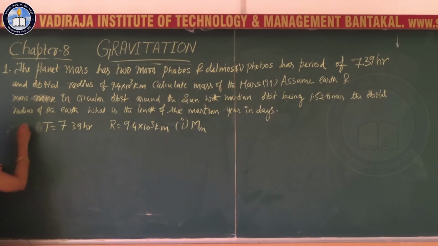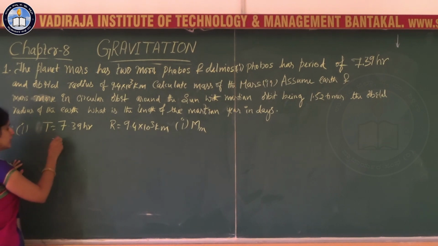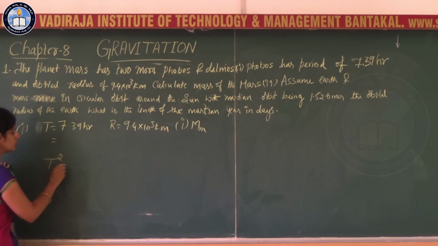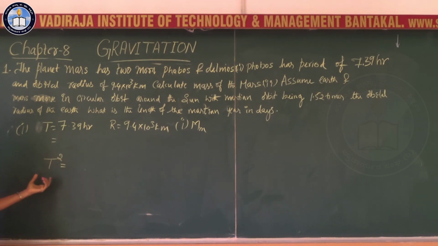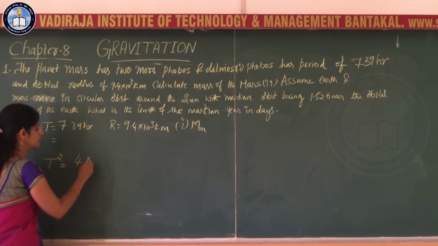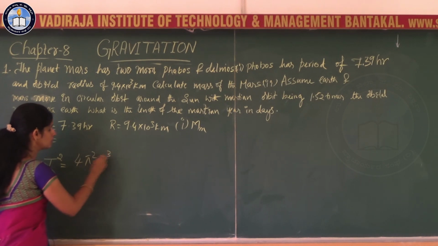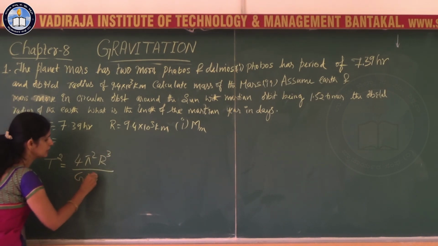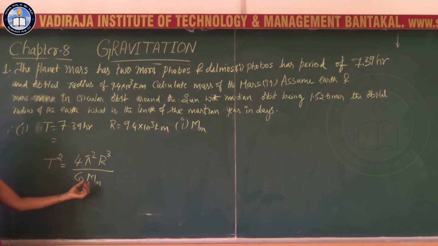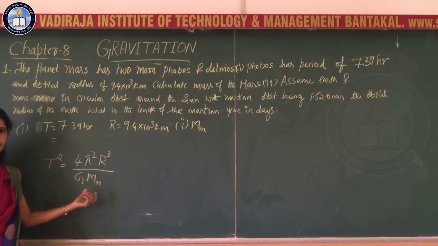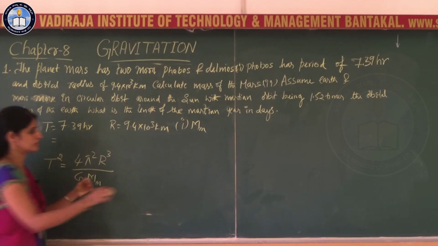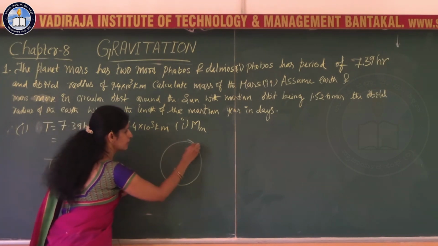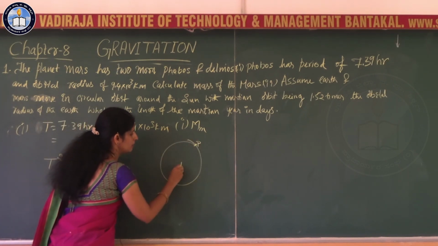So the first part of the problem, you are supposed to calculate the mass of the Mars. Before that, let us go for the formula we have to use here, that is the period square, T square is equal to 4 pi square R cube divided by G MM. Here MM refers to the mass of the Mars. Here the Phobos is revolving around the Mars.